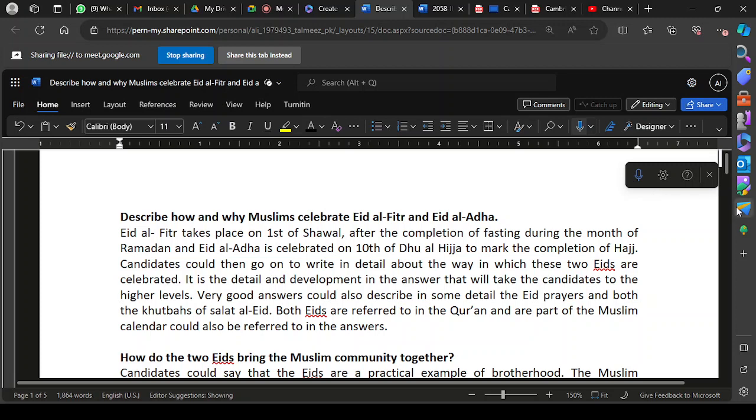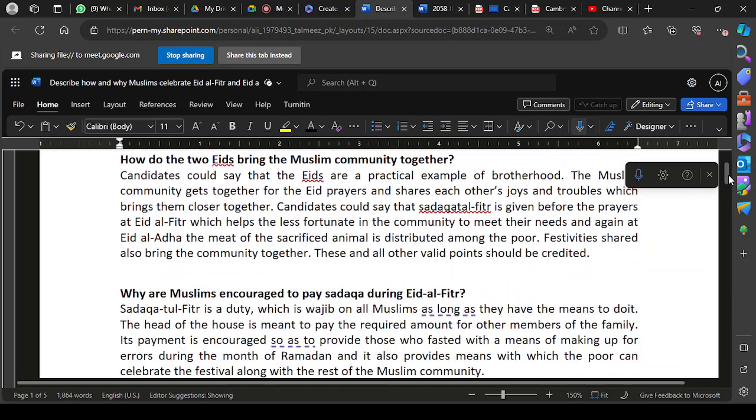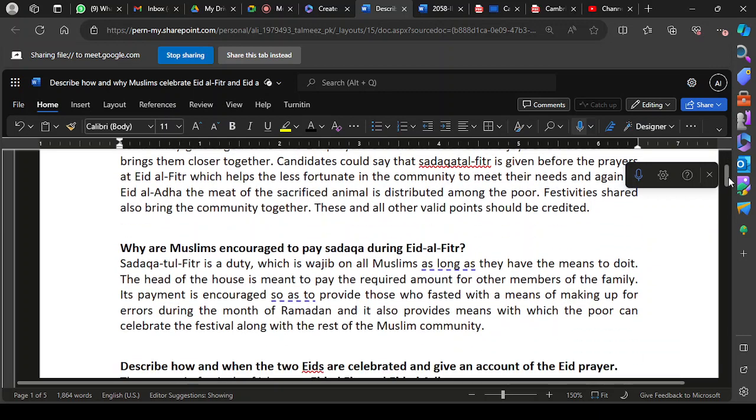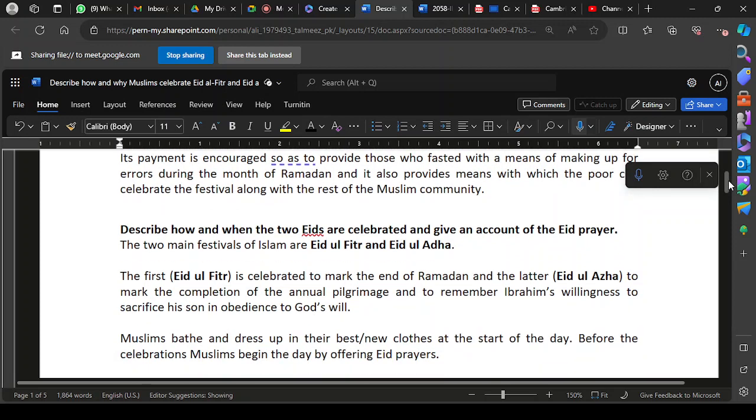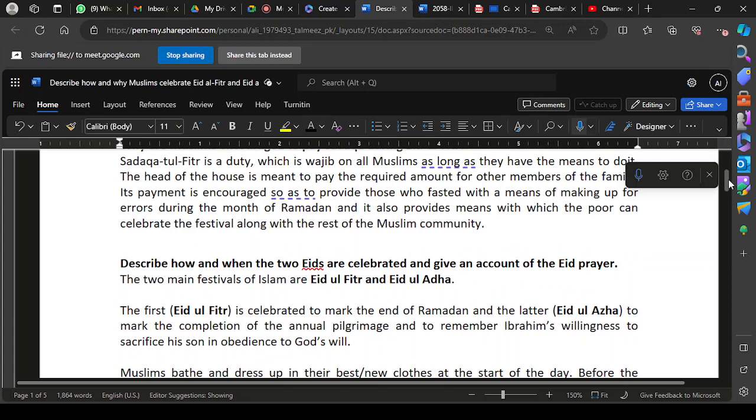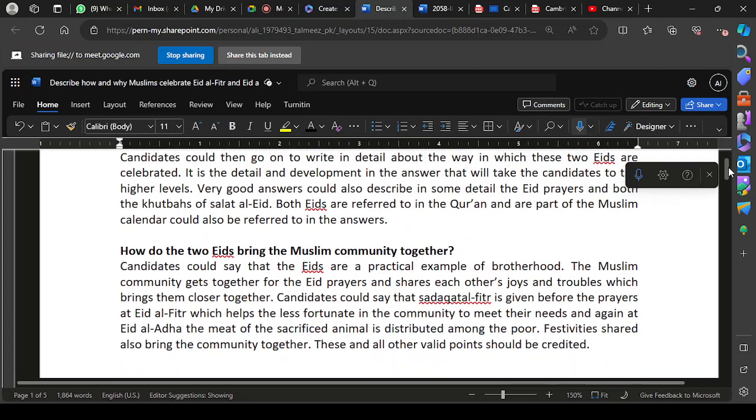Okay, they may ask you to write about how the two Eids bring the Muslim community together, and in the same way, why Muslims are encouraged to pay Zakatul Fitr during Eid al-Fitr. Or there could be a question to describe how and when the two Eids are celebrated and give an account of the Eid prayer. So Eid prayer is also part of our syllabus that we are going to discuss.